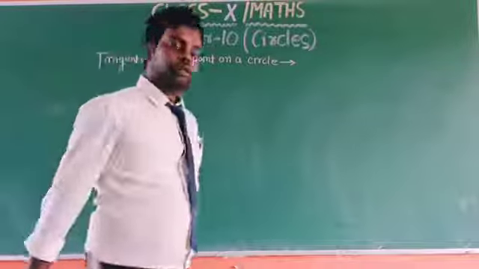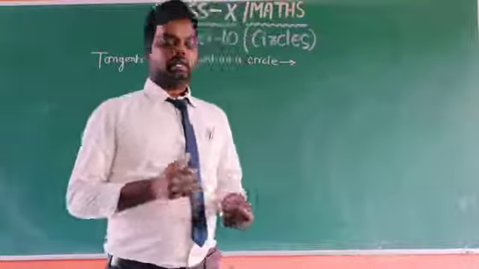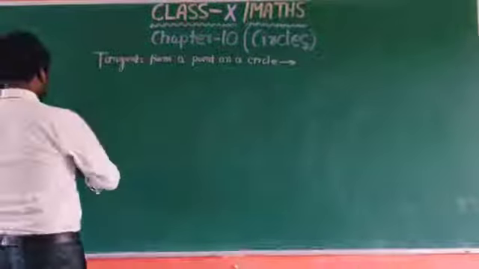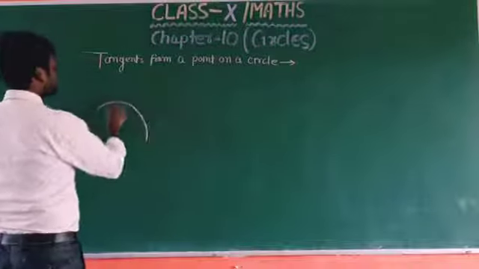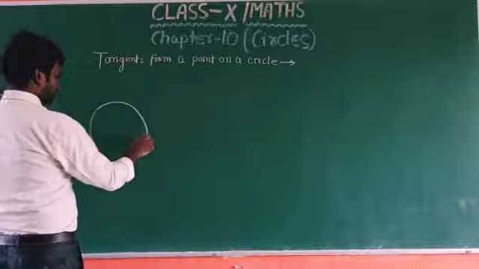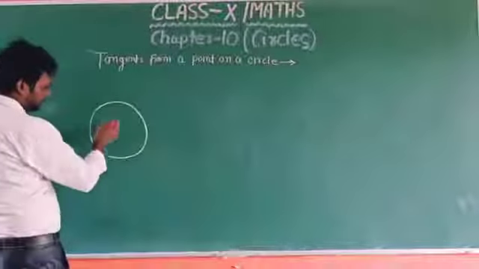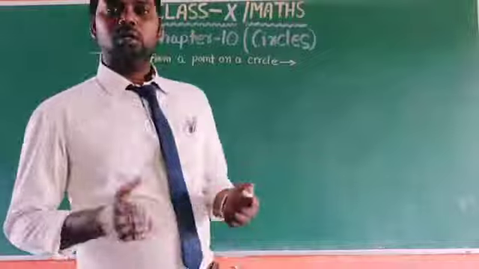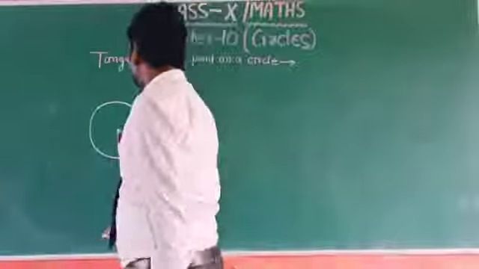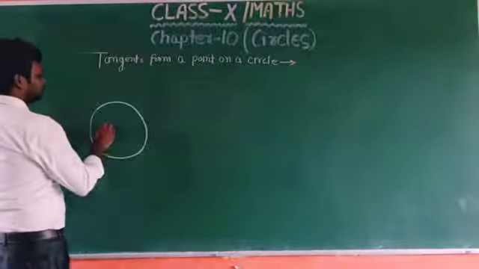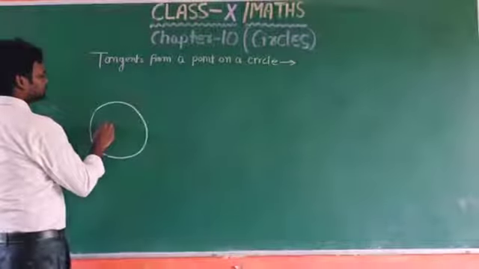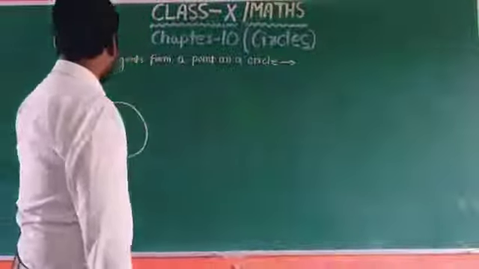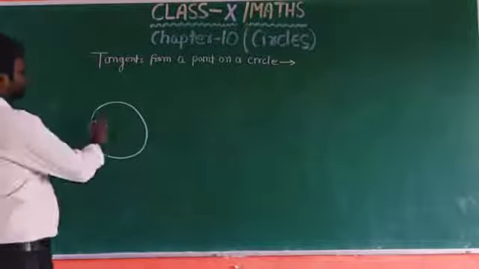Let us draw a circle on a plane of paper, and take a point P inside the circle, okay, and try to draw a tangent from this point.